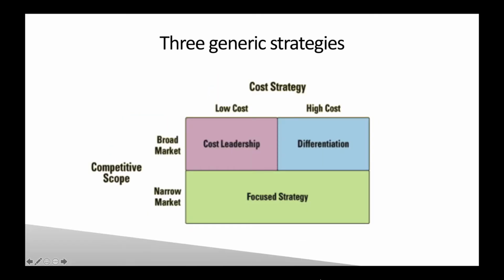Porter's model suggests 3 generic strategies that could be adopted to gain advantage over competitors. Cost leadership lets Asos become the lowest cost producer in the online fashion retail industry. This method could meet the company's financial objective.